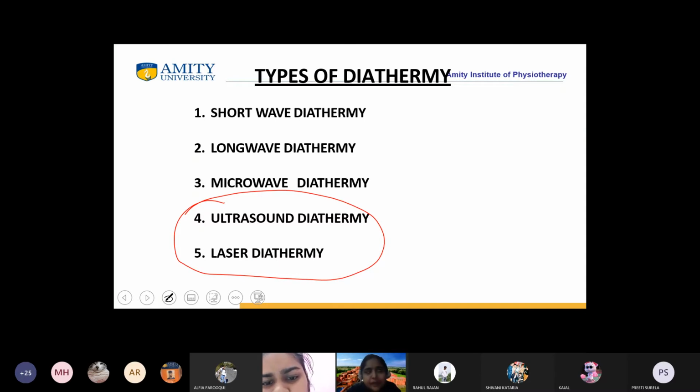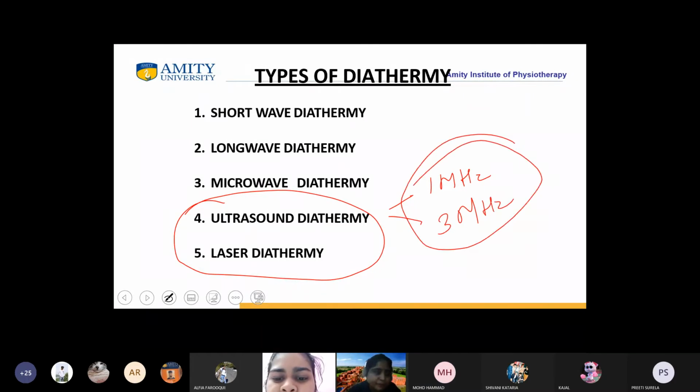You remember at which frequency ultrasound is working? Ma'am, 1 or 3 megahertz. Very good, Hamad. Yes, it is working at 1 megahertz and 3 megahertz. So this will come under high frequency current, yes or no? And what about laser diathermy?